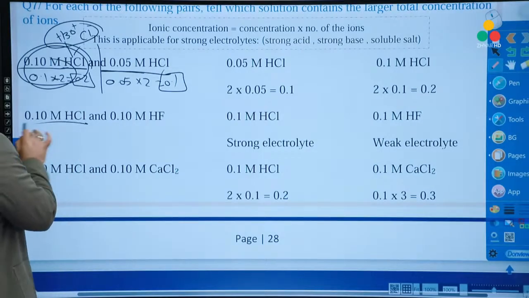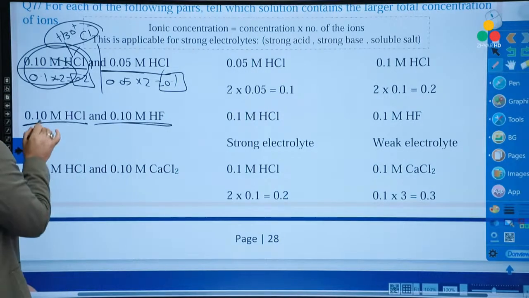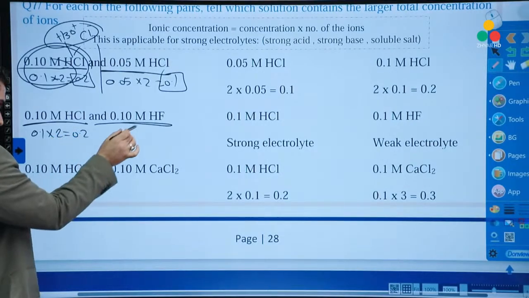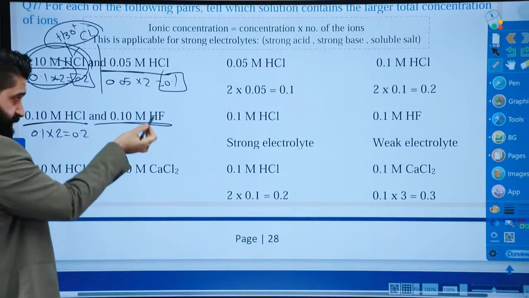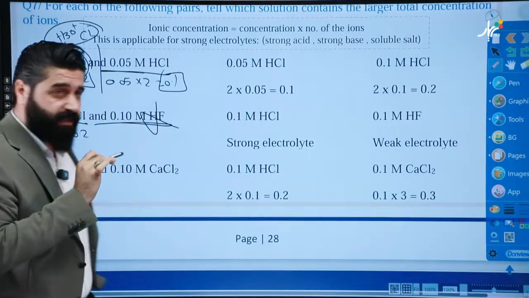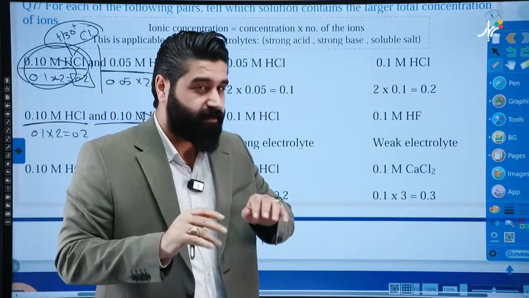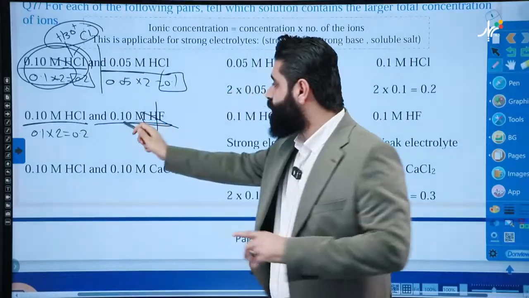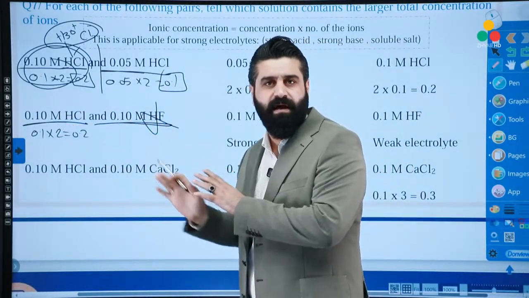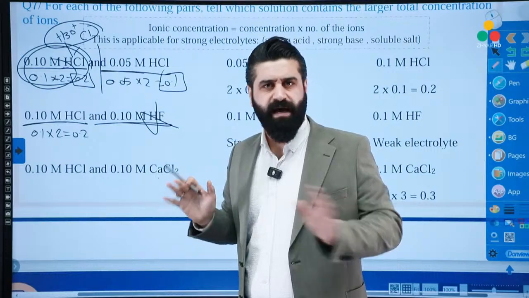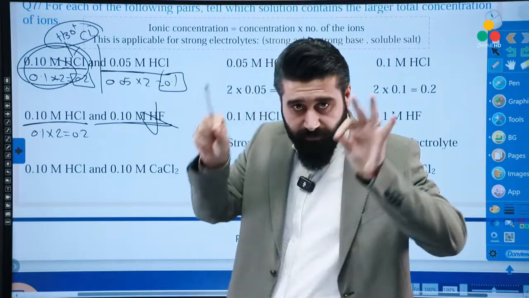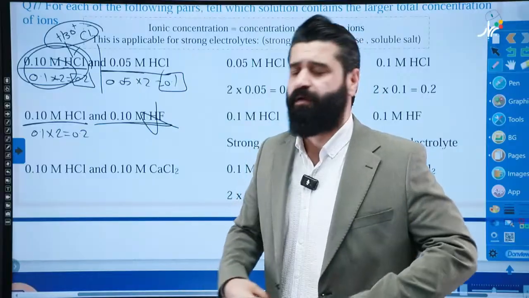Here, look, 0.1 times 2 equals 0.2. How about this? Okay, H and F, 0.1 times. No, this is a weak electrolyte. In terms of the ions, directly remove it. Even if the concentration is 100 times greater than this, we don't take the weak electrolyte. We don't compare a weak electrolyte with a strong electrolyte in terms of the concentration of the ions. Be careful.